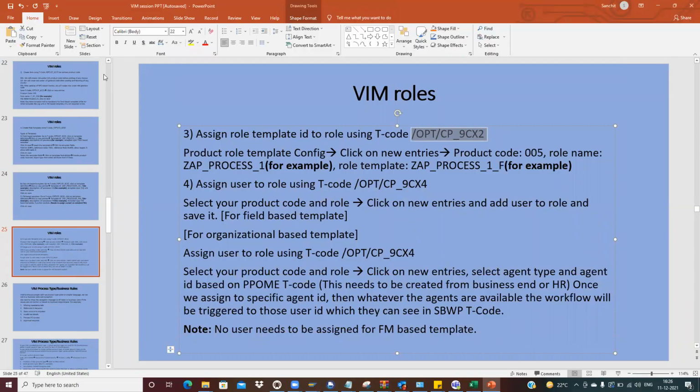So this is the role template. This is how we do it. Then assign user to role. In 9CX4 I have shown you, you can select your product code and role, and then do it accordingly.